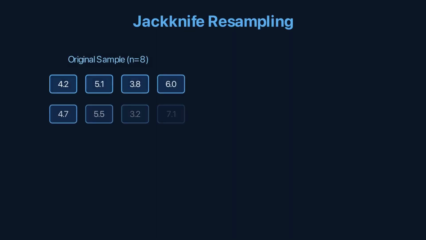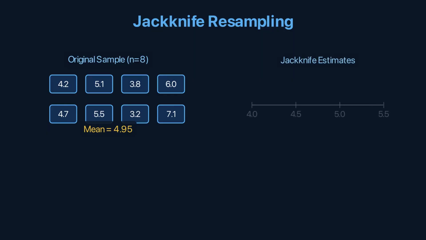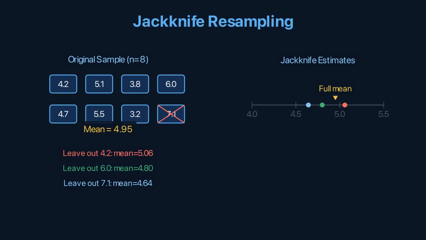The Jackknife predates the Bootstrap. Leave one observation out and recalculate the statistic. Repeat for each of the n observations. You get n estimates. Their variation estimates the standard error. The Jackknife is less flexible than the Bootstrap but computationally cheaper and useful for detecting influential observations.